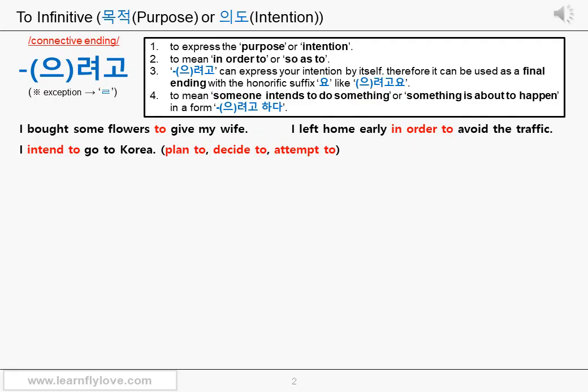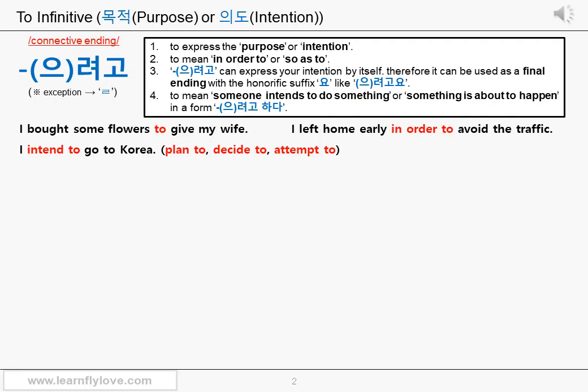In this case, you can use the connective ending 으려고 려고 for the to go part to indicate your intention and use the specific verb 하다 after it instead of the verb intend, plan, decide, or attempt. So it's 으려고 려고 하다.